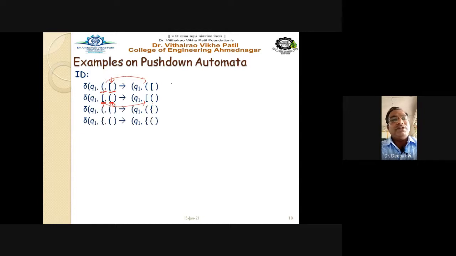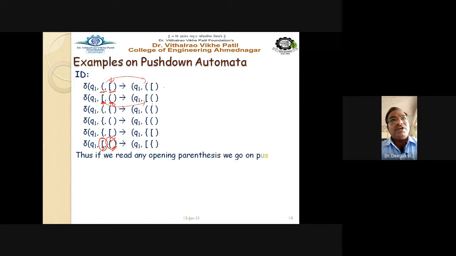So see here, input is a round bracket and the top of the stack is a curly bracket. Input is a curly bracket and the top of the stack is a round bracket. Input is a curly bracket and the top of the stack is a square bracket. Input is a square bracket and the top of the stack is a curly bracket. Now the reverse way, it may be possible that on the top of the stack a curly bracket is there and the input is a square bracket, right? So these are all the possible combinations. You have three types of brackets: curly bracket, square bracket, and round bracket.